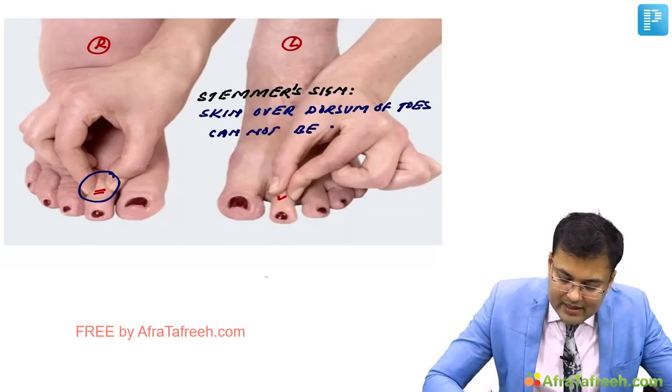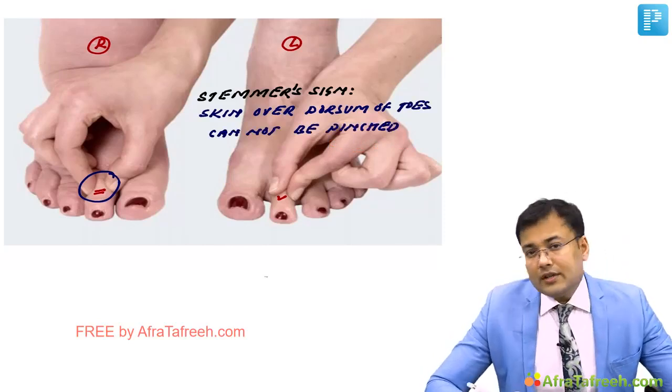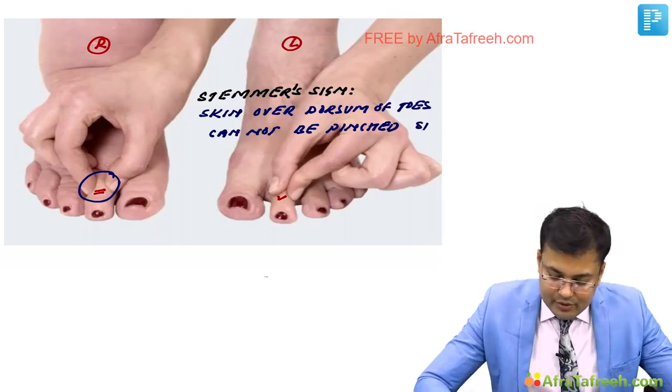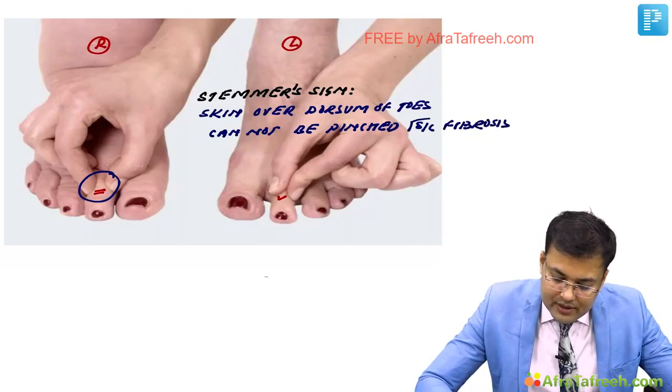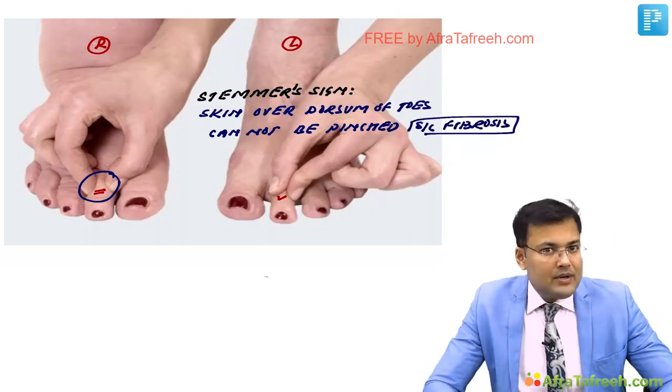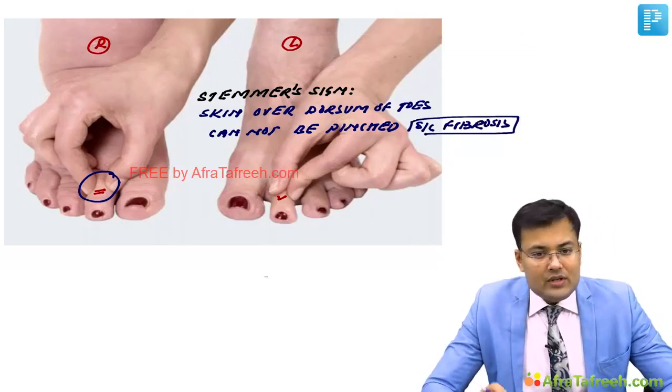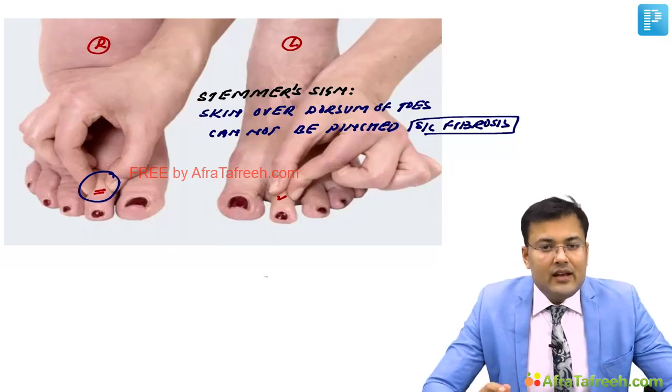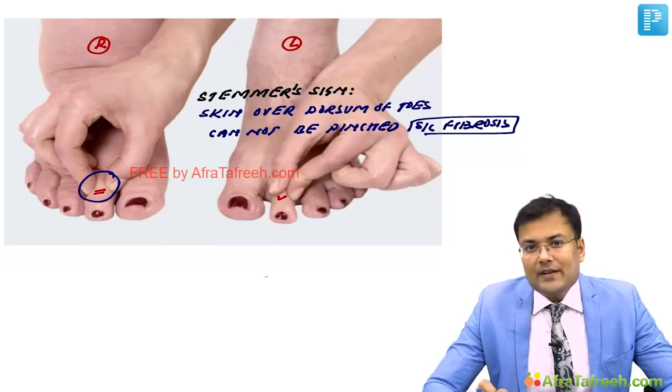Clear? And why can it not be pinched? Because of subcutaneous fibrosis. So three signs you have to remember: first, buffalo hump; second, square toes; and third, Stemmer's sign in relation to lymphedema.